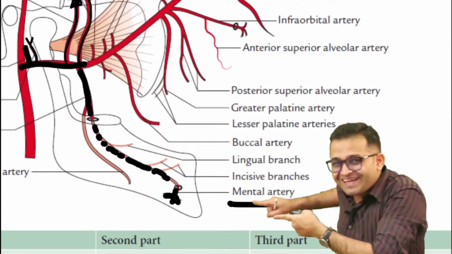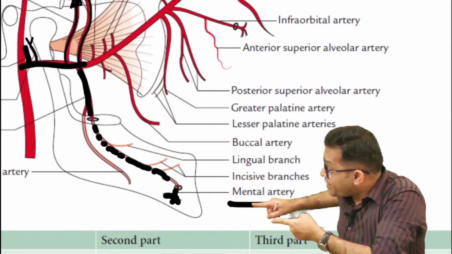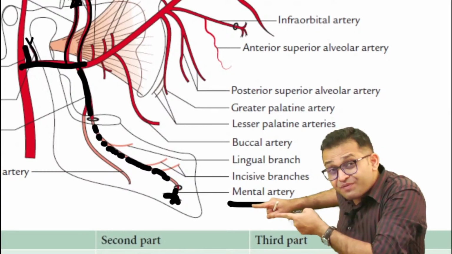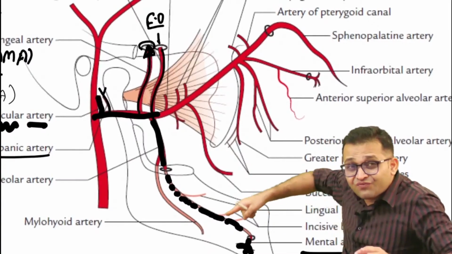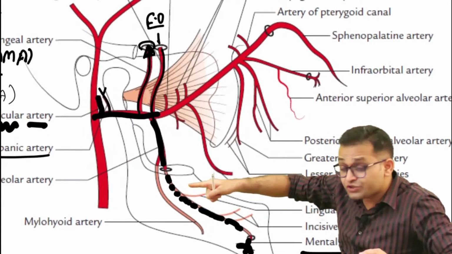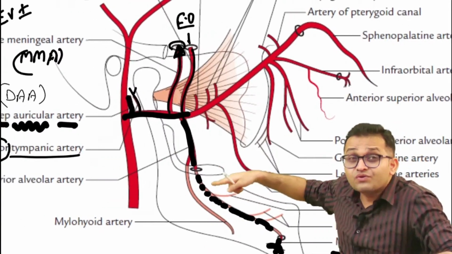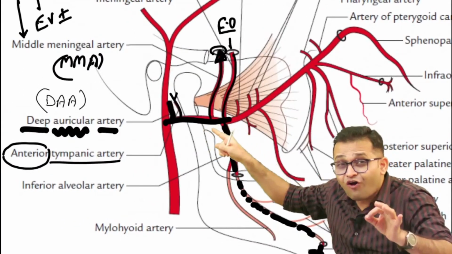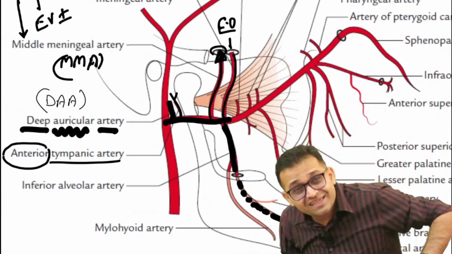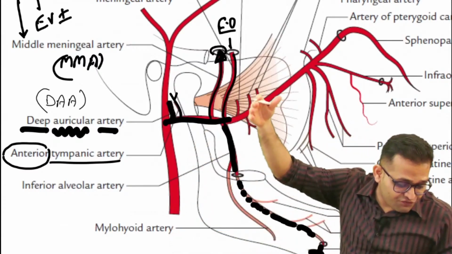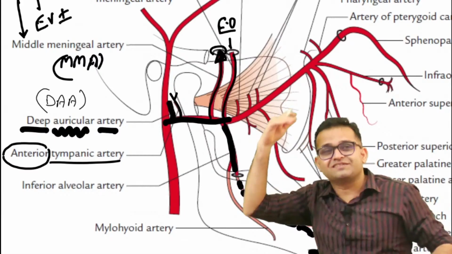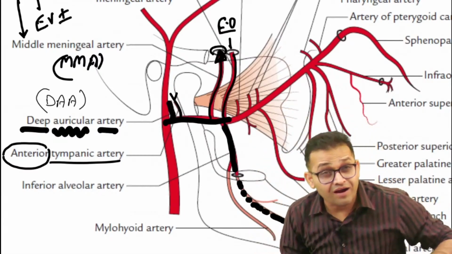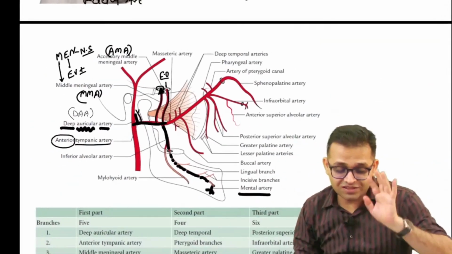Remember, the mental artery is not the branch of the facial artery, it is the branch of the inferior alveolar. It is a continuation of the inferior alveolar, which is the branch from the first part of the what, sir, the maxillary artery. Getting the point, everybody? Fine, maja aa raha hai na? Yes sir, this is our inferior alveolar artery. Okay, yes, so these are our branches.